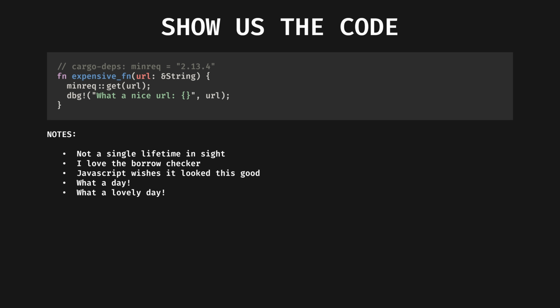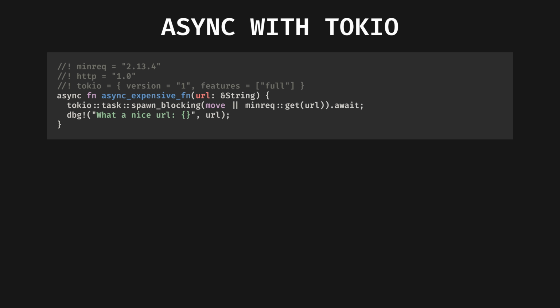And now that the async-std crate is deprecated, what that usually looks like is the Tokio crate. So here we have rewritten our expensive function into one that makes the GET request asynchronously. We spawn it with the Tokio executor and await the returned future. Easy, but this doesn't compile.